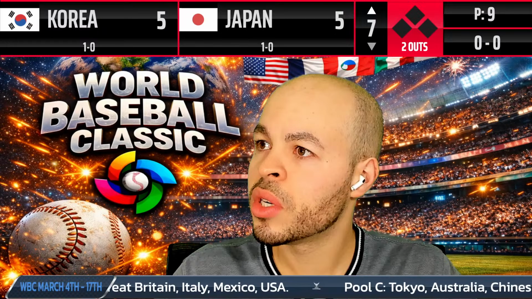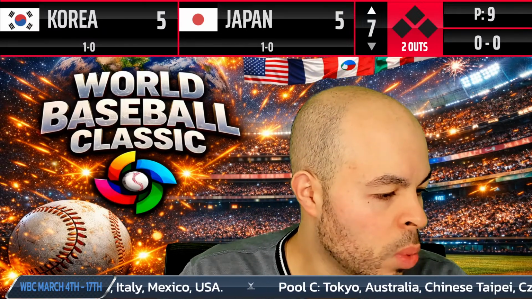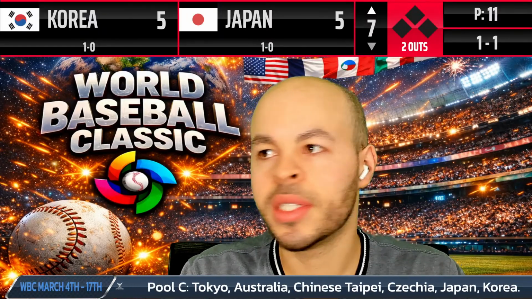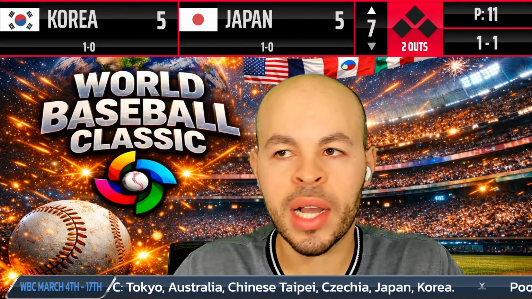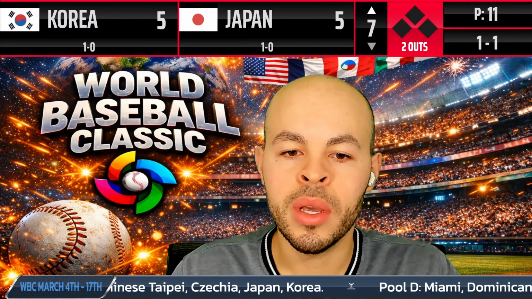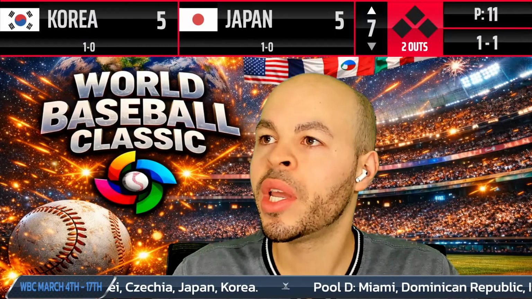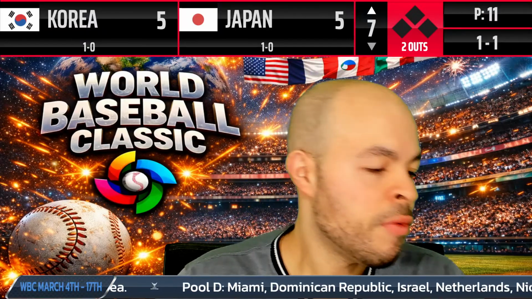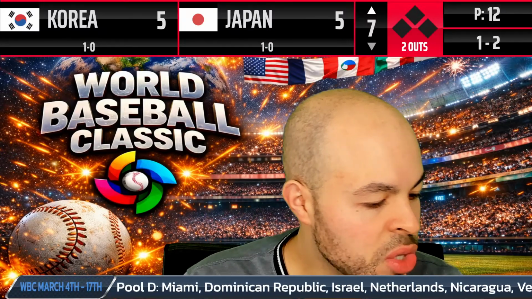Here's the pitch. Fouled. 1-1 is the count. So Czechia, unfortunately, is going to be eliminated. They still got one more game, but they've been struggling. I'm going to give you the scores for them in a few moments. Here's the next pitch. Fouled away. That's going to be strike two, one strike away.